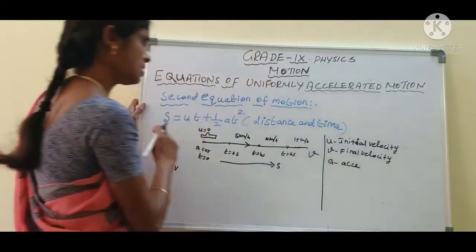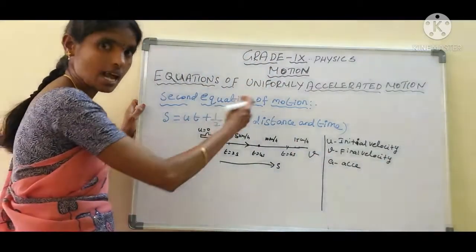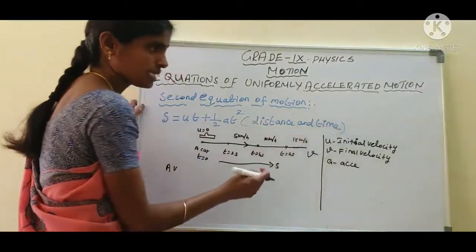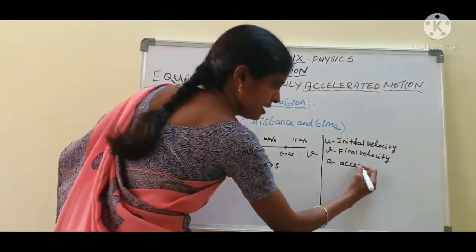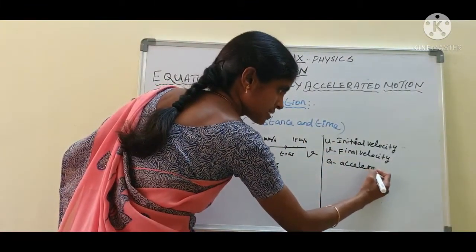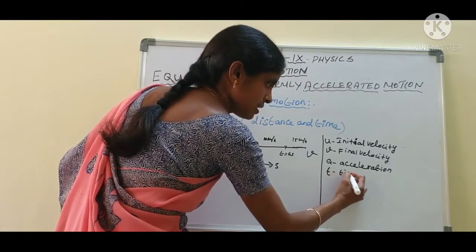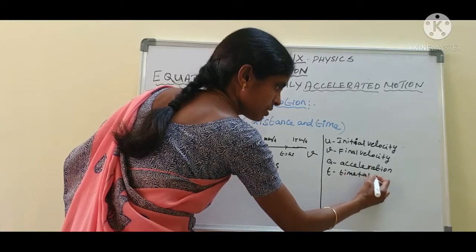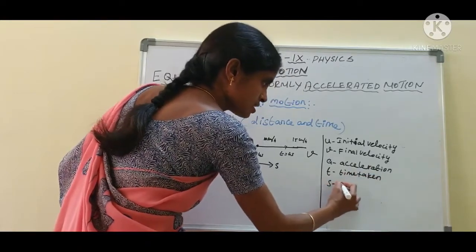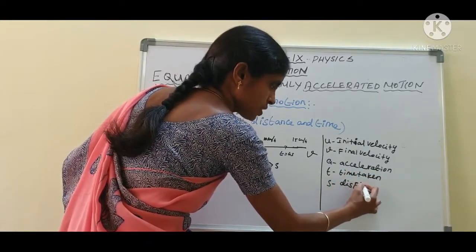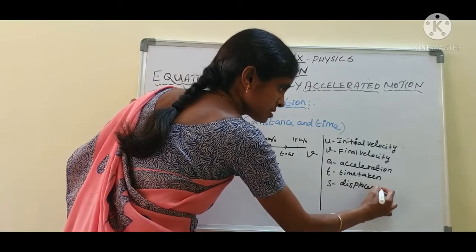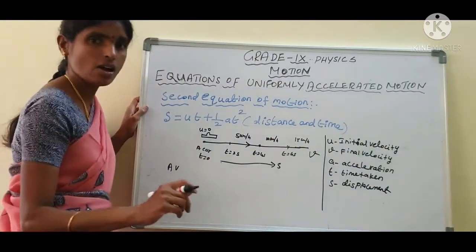Let us consider an object. u is the initial velocity, v is the final velocity, a is the acceleration, t is the time taken, s is the displacement of the object.